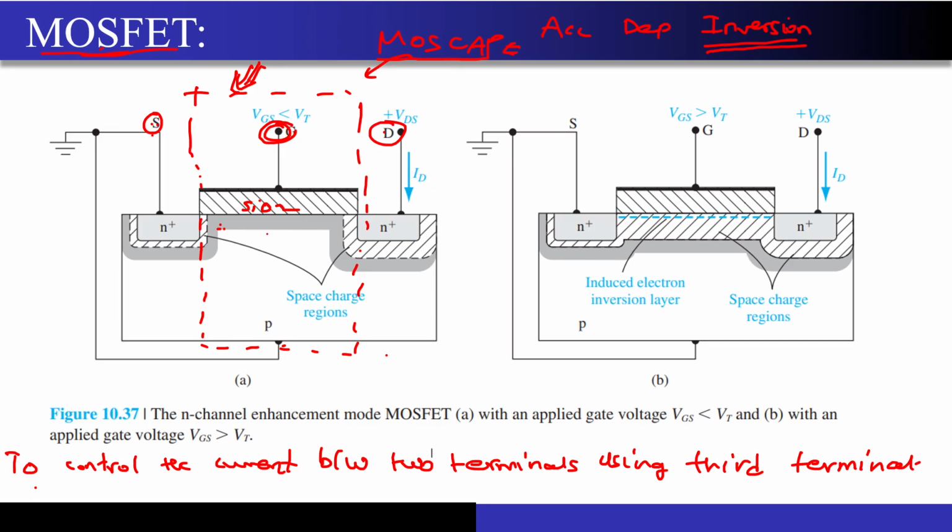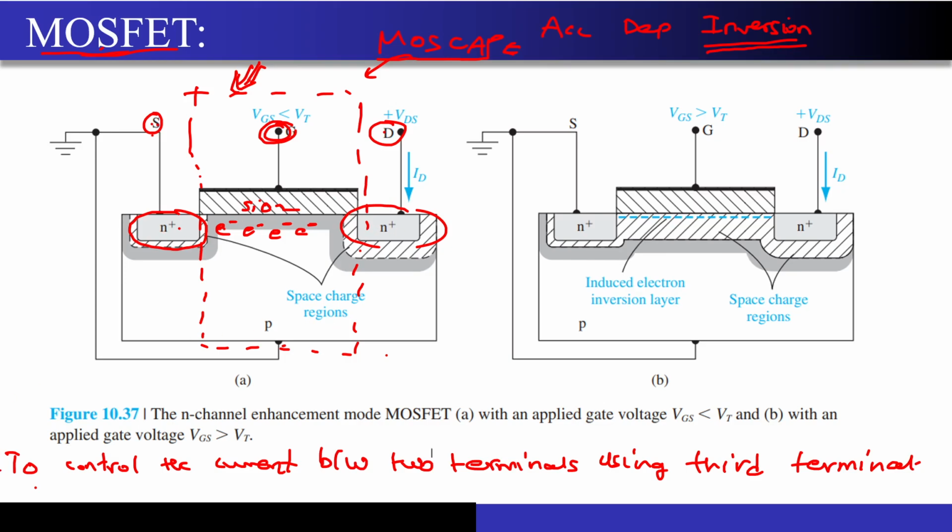And now to make sure that there is a current flowing, you have to apply a voltage across these two terminals, so that whatever channel, that is whatever electrons you have formed just below this gate oxide, they will be able to flow between these two terminals. Correct? So I hope that is very much clear how this MOSFET is working and why we have three terminals over here.